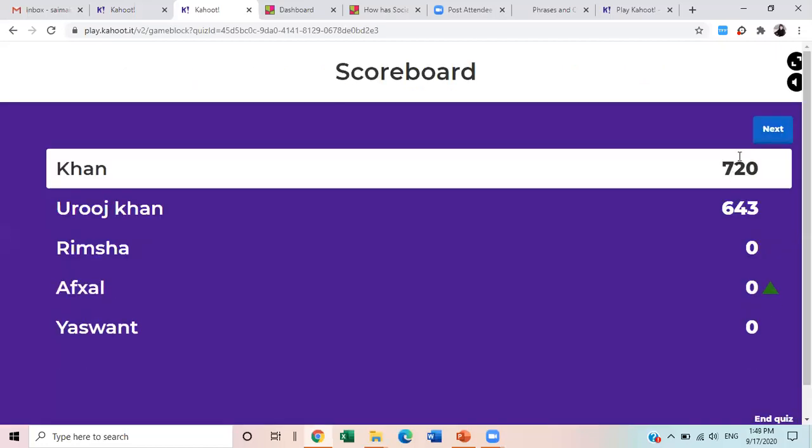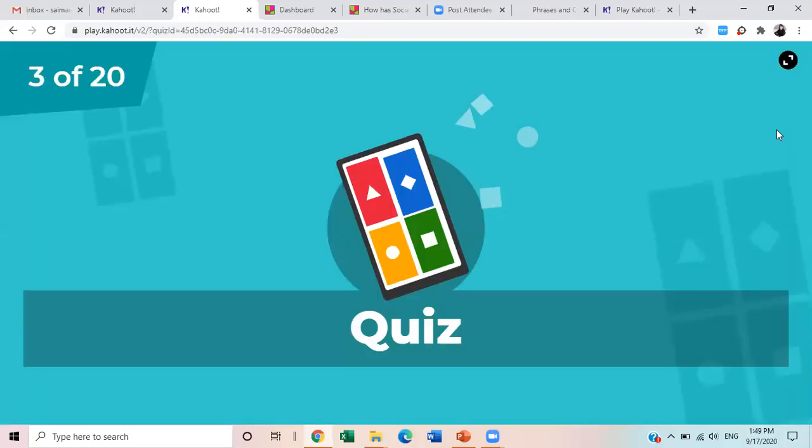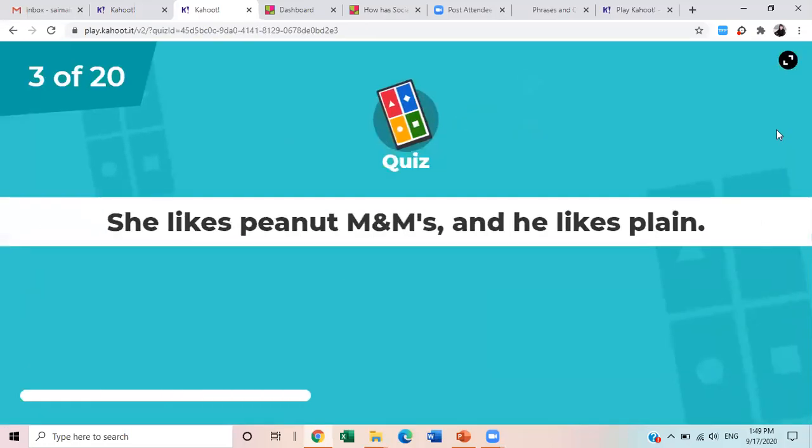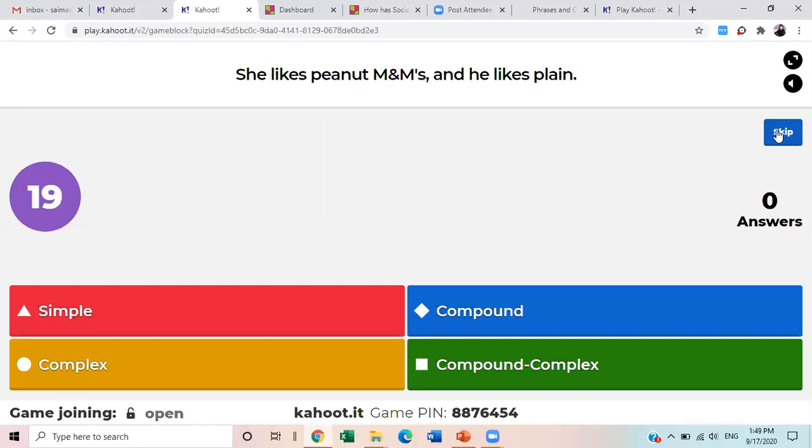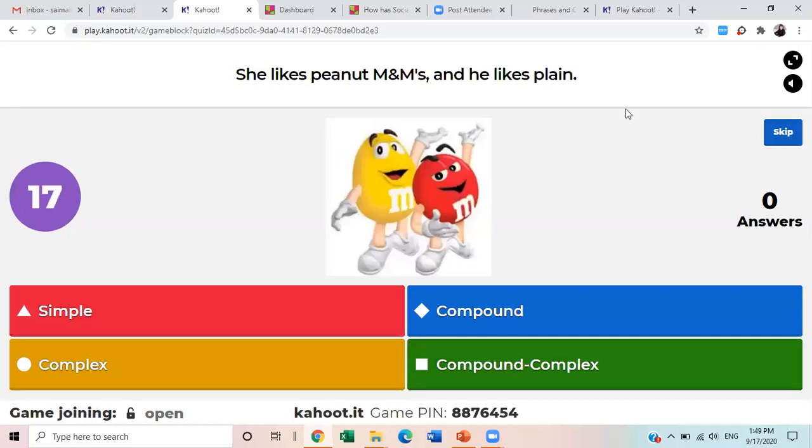All right, next. She likes peanut M&Ms and he likes plain. What do you think? Is this a simple sentence or a compound sentence or a complex sentence?